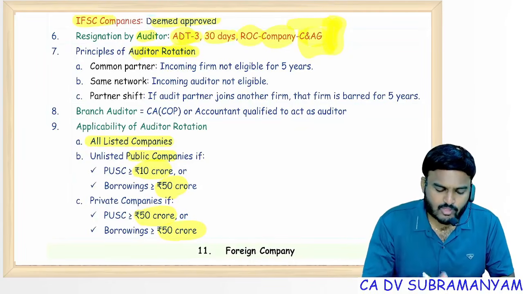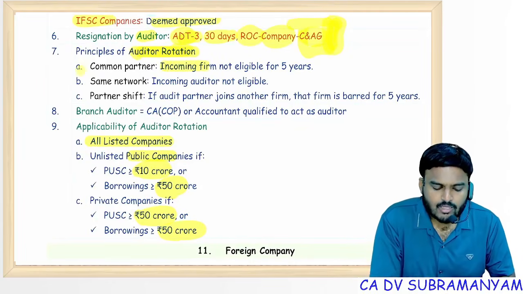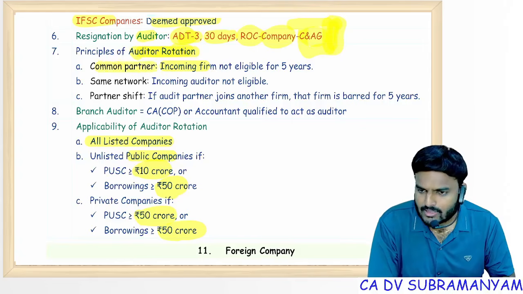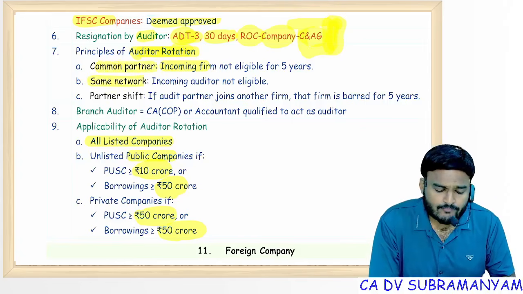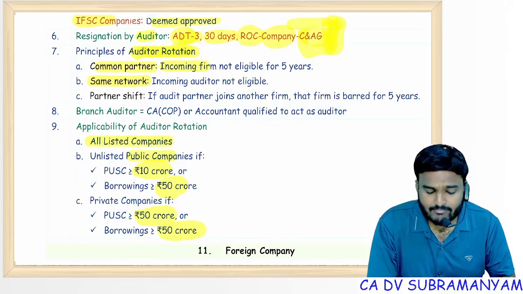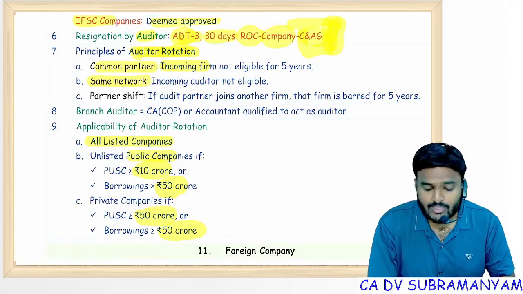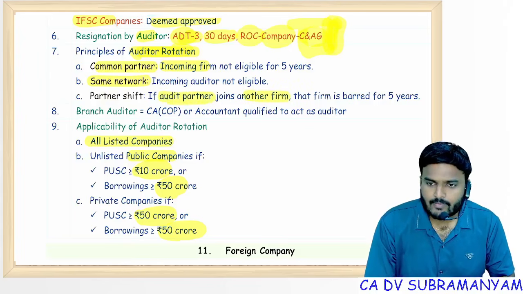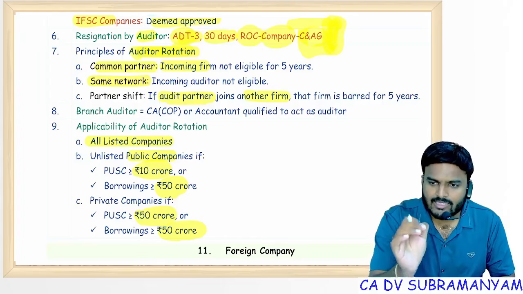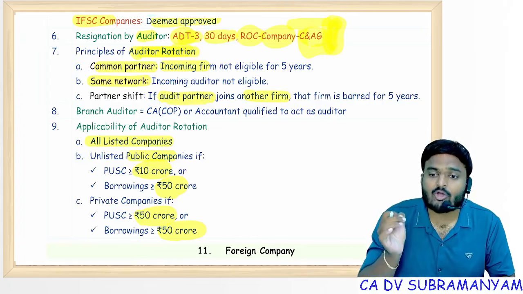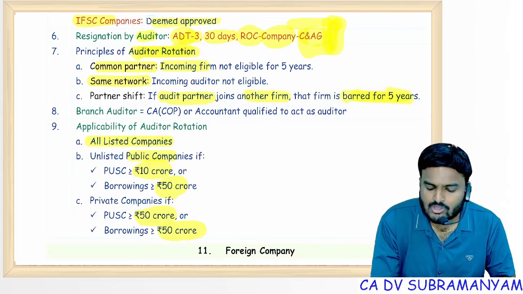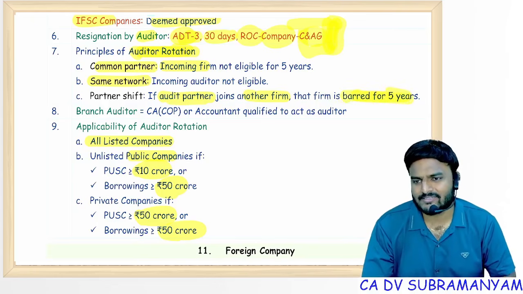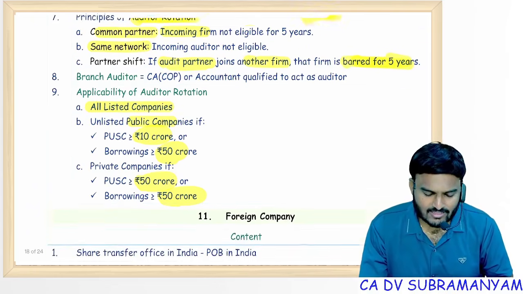But principles of audit rotation: incoming firm and outgoing firm, there should be no common partner. Incoming firm and outgoing firm should not work under the same network, brand, owner. And if an audit partner of the outgoing firm resigns and joins the incoming audit firm, then the incoming audit firm is also disqualified for 5 years. Cooling period 5 years. Clear?